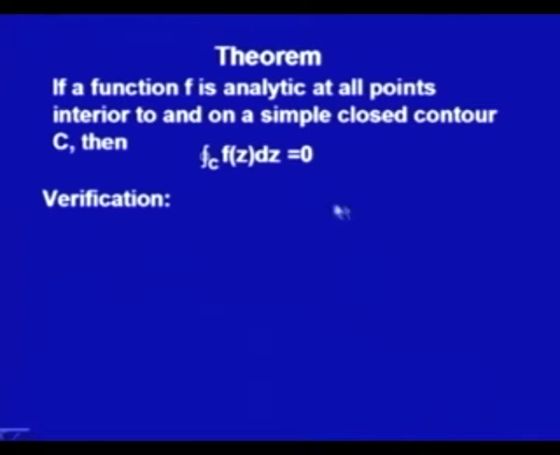So, we could verify it. The proof is as such, we have actually found it out. F(z) is analytic, we write it as u(x, y) plus i v(x, y), and write this contour integral using that formula, and what we did in the last slide we could call the proof of this theorem. Actually, this theorem has been given by Cauchy, and the proof has also been given.